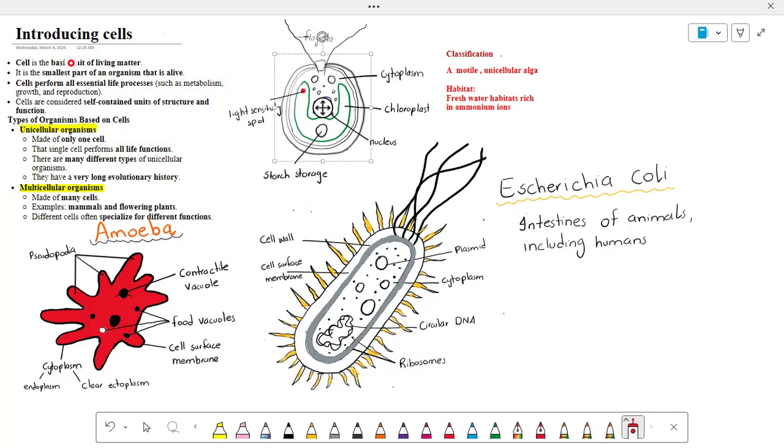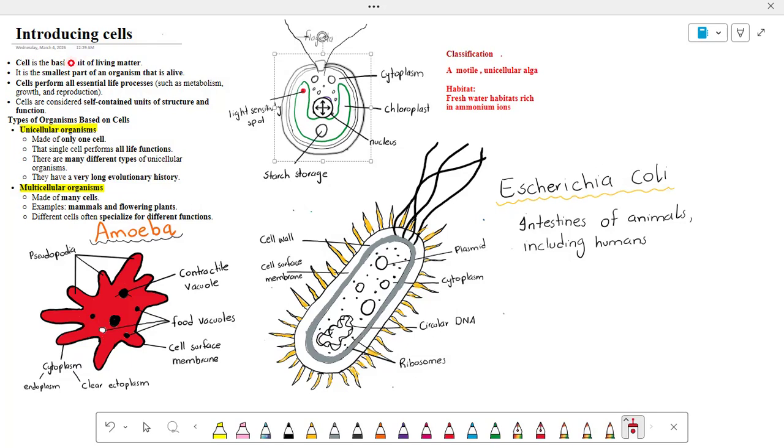Like in humans, E. coli is present in the gut. In our gut, there is a large number of microorganisms that help in digestion and also improve the health of our gut. So, this is the importance of the microbiome in our gut.